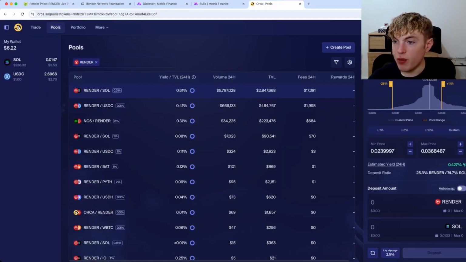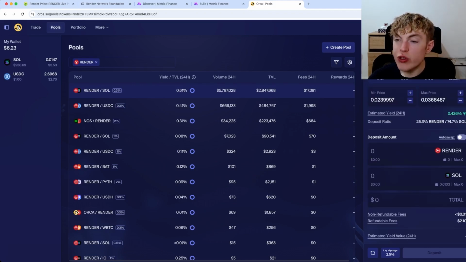It's saying with this setup, we'd be having 25.3% Render, 74.7% Solana, and the estimated yield based on the past 24 hours would be 0.426%. So you could go ahead and type in how much money you want to deposit into the pool and go ahead and join the pool.